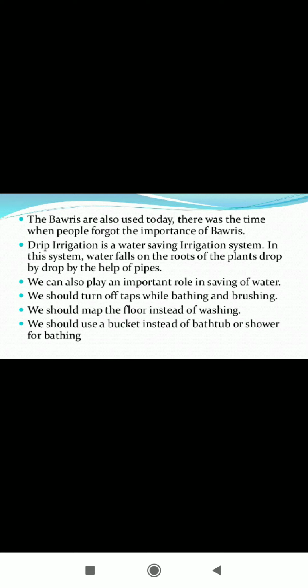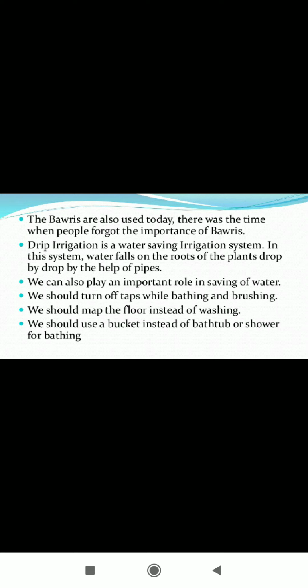Drip irrigation is a water saving irrigation system. In this system, water falls on the roots of the plants drop by drop with the help of pipes. So what is the meaning of drip irrigation? It is a water saving irrigation technique. Not all at one time, but drop by drop. Holes are made in the pipes so that water can leak from there onto the roots of the plants.